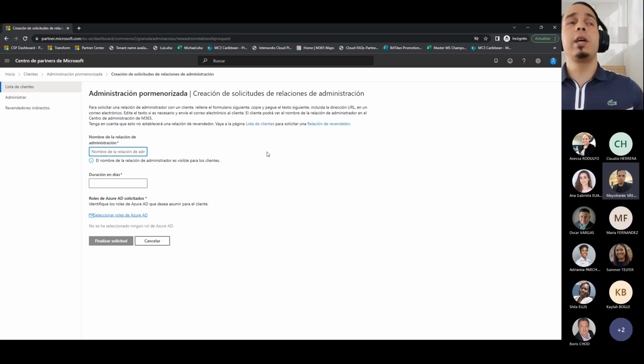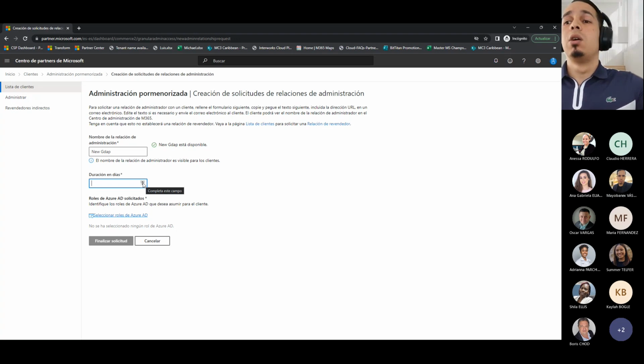So they will need to do this if they want to send this link to all customers. But Microsoft also has a tool, which I will mention, that you can use to do this in bulk if they need that. Look at this duration in days. We can receive permission for this customer, which we need to take care of, for up to one day.